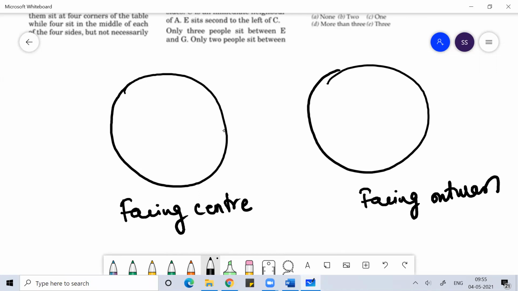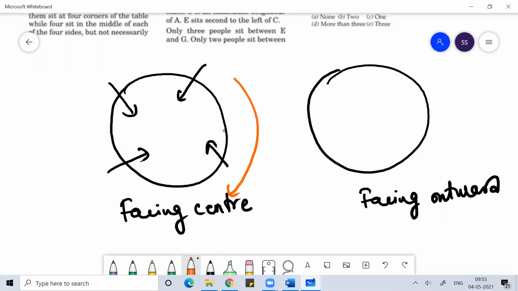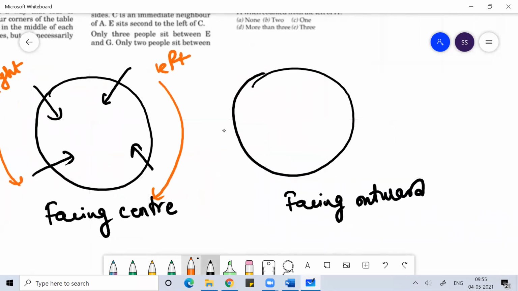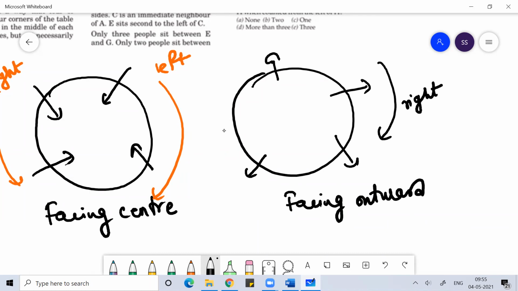If you are sitting in a circle facing the center, then the clockwise direction is your left-hand side and the anti-clockwise direction is your right. While when sitting facing outward, the clockwise direction is your right-hand side and the anti-clockwise direction is your left-hand side. You need to remember this.